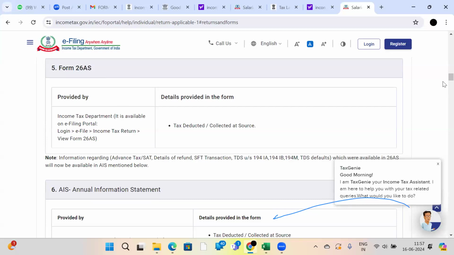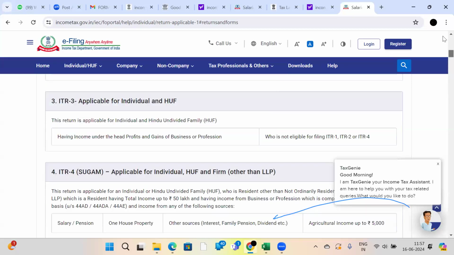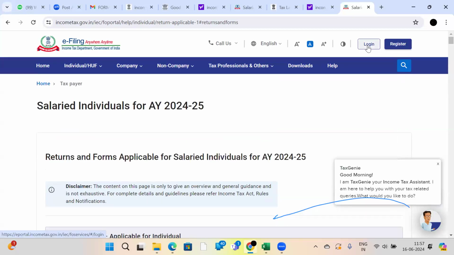One of the persons has asked me here how to check Form 26AS. See, I am going to tell you how to see your Form 26AS. See, I am going to log in here.